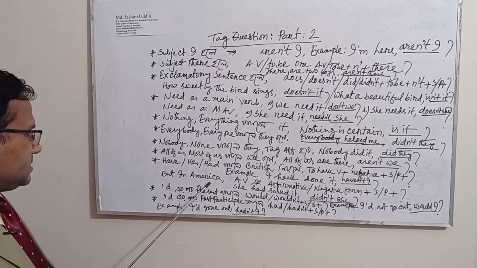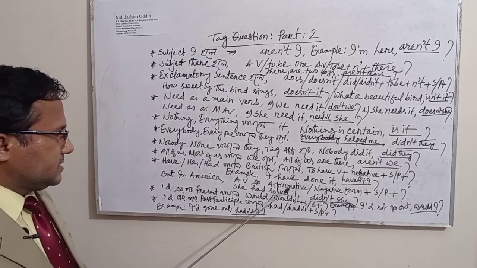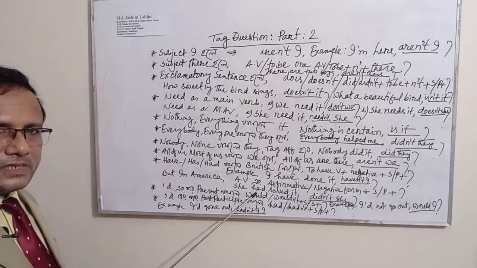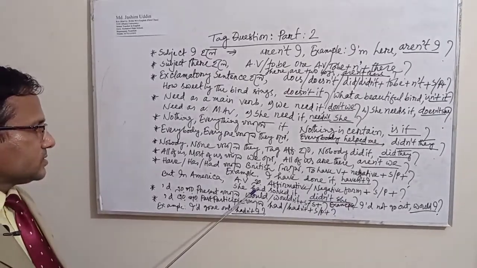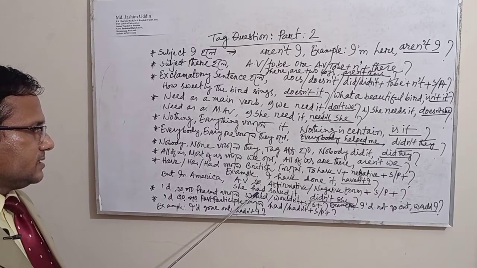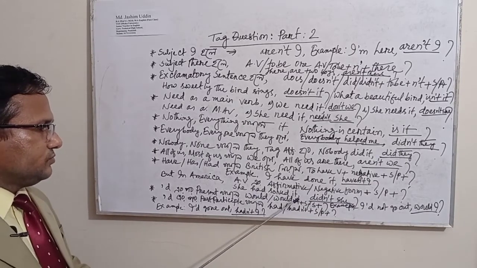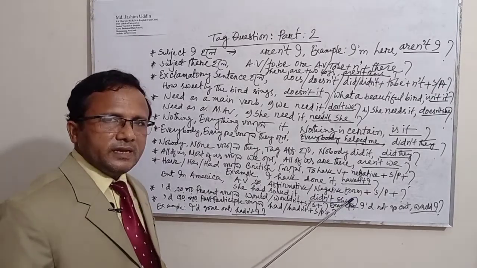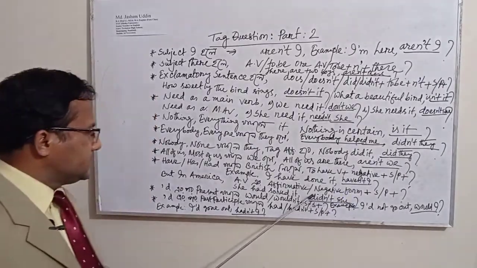Another sentence, if we give here in such way, she had solved it. Had is used here as a to have verb and it is in first form. This is why I have used here didn't she. It is in American style, didn't she.